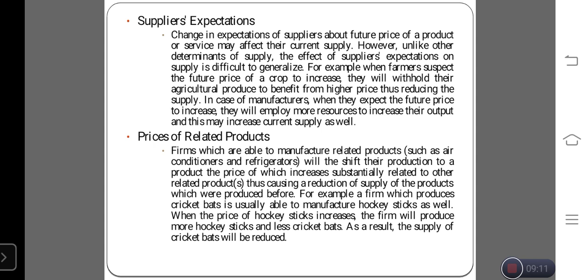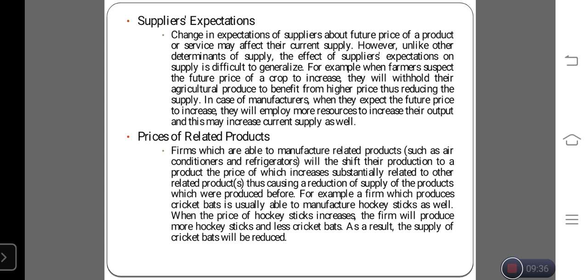The next point is price of related goods. Firms which are able to manufacture related products, such as air conditioners and refrigerators, will shift their production to a product whose price increases substantially relative to other related products, thus causing a reduction in the supply of the other products which were produced before.